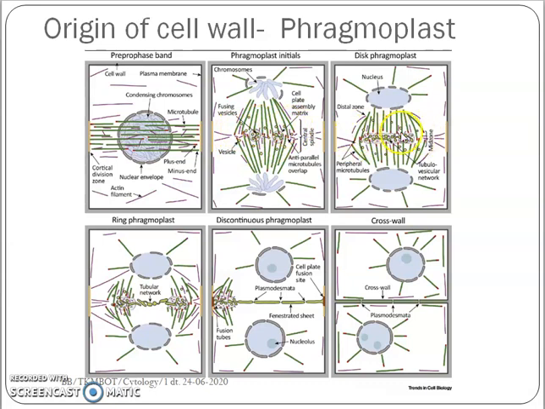They grow and unite to form the initial middle lamella of the newly formed cell. During the union of phragmoplast, they will leave the openings of plasmodesmata. This newly formed middle lamella will later have the primary cell wall and secondary cell wall deposited onto both sides of it. This is how a cell wall originates.